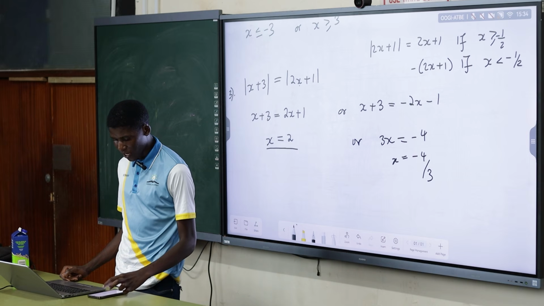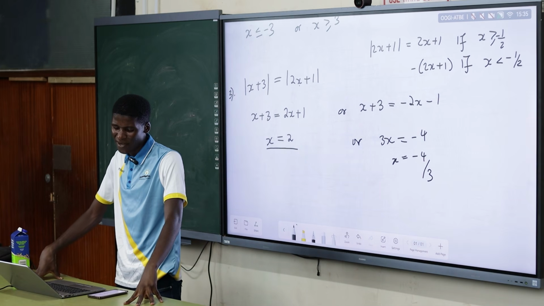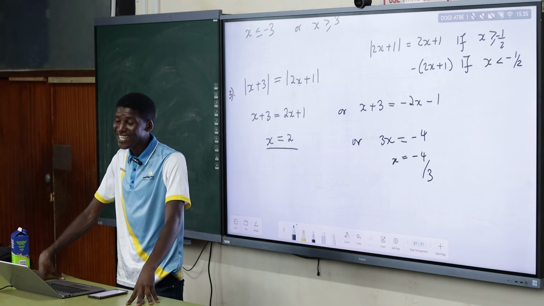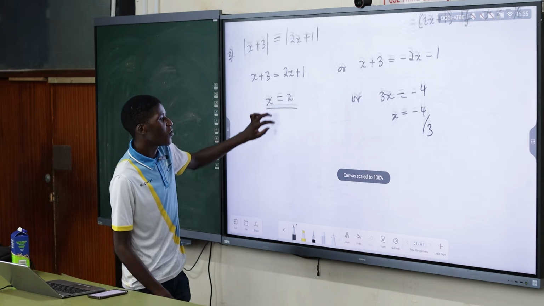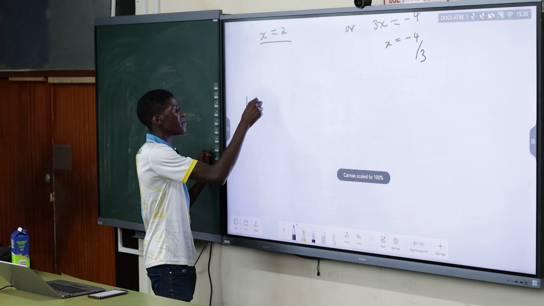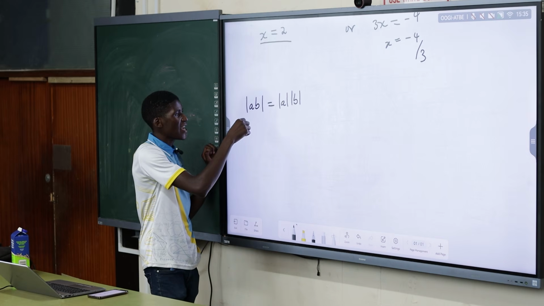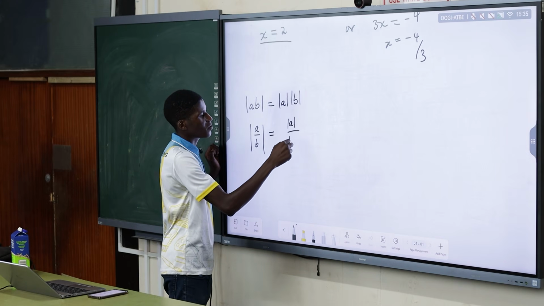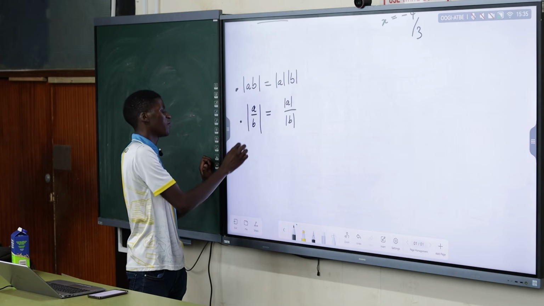You guys will do the other tutorial problems because you want to pass. So practice and practice and practice. But there are many other proofs that you can research, guys. There are many proofs about absolute value. There is the triangle inequality. There is also this one: when you find the absolute value of AB, it is the absolute value of A multiplied by the absolute value of B. The absolute value of A over B is the absolute value of A over the absolute value of B. You can prove them in your spare time.